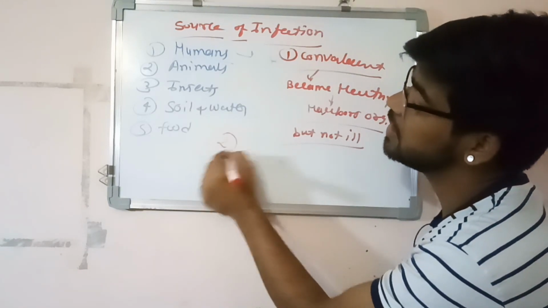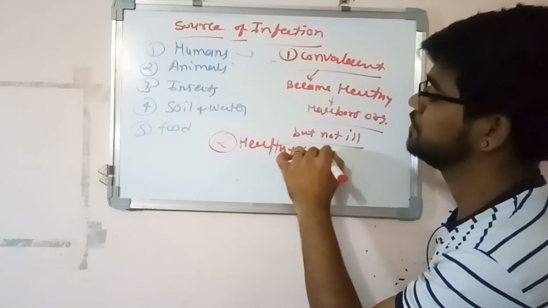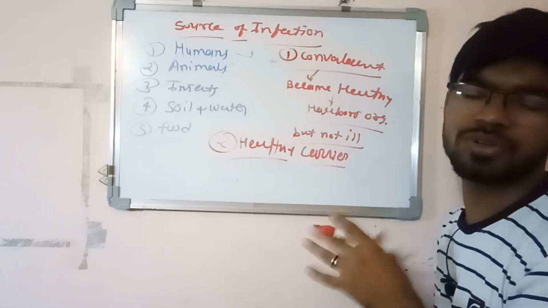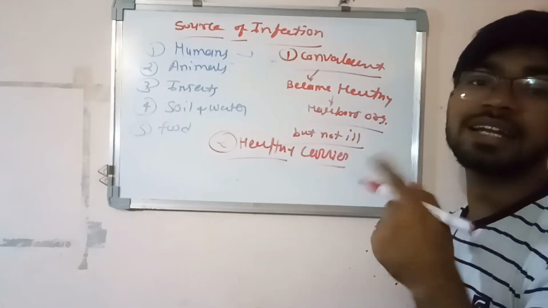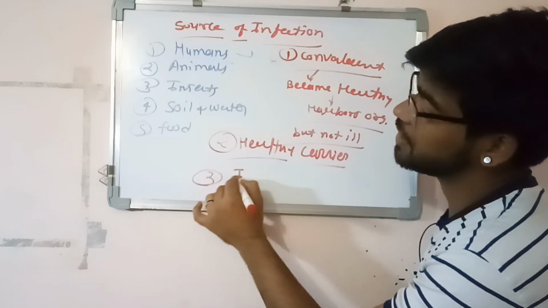Now second is a healthy carrier. What does it mean? A healthy individual carrying or harboring the organism but not yet infected. Now third one is an incubatory carrier.